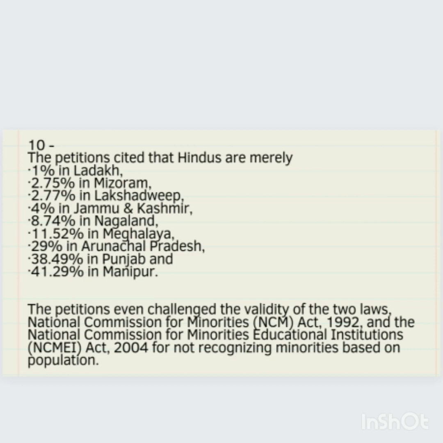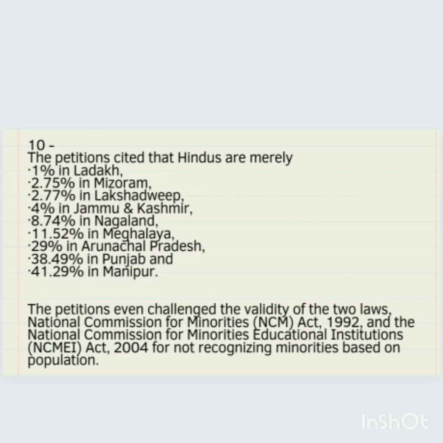And the Constitution refers to minorities in Articles 29 and 30, but actually does not define the term anywhere. Neither does the National Commission for Minorities Act, under which the Centre now notifies the minorities in India. The petitions have been challenging the Act, which gives the Centre the power to notify the minorities, and asked how the Centre can do so without a clear definition of who actually constitutes the minority.